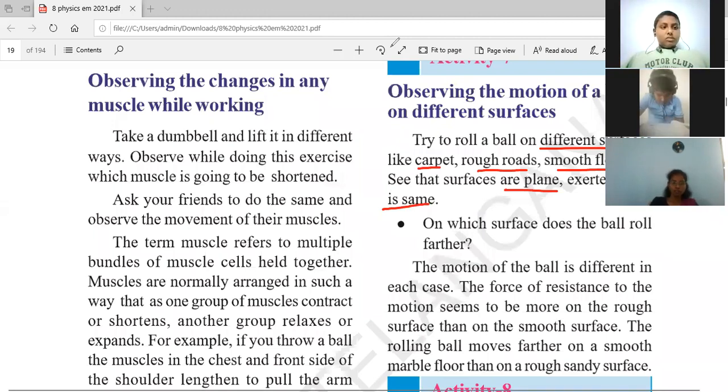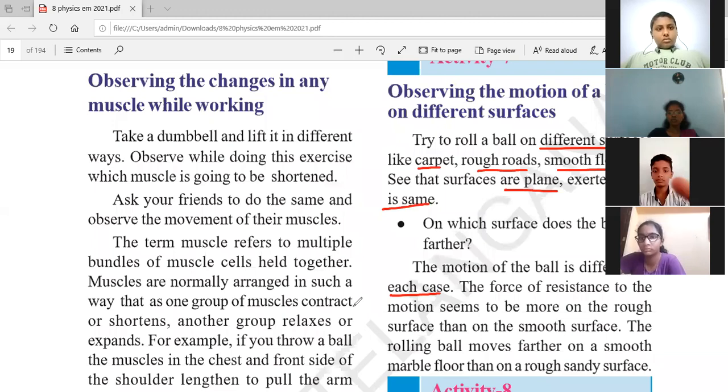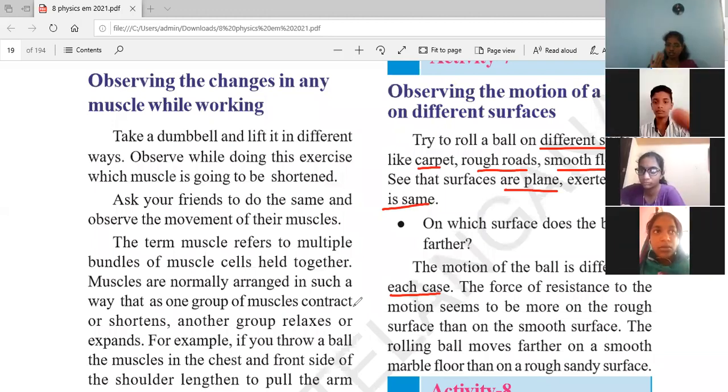Yes. See now. The motion of the ball is different in each case. So on the rough road, on the carpet and on the smooth floor, the speed of the motion of the ball is different. So here, the force of resistance to the motion seems to be more on the rough surface.